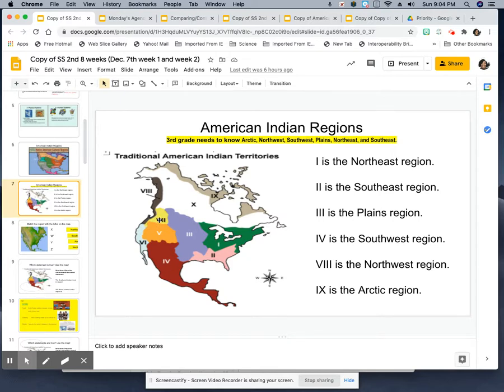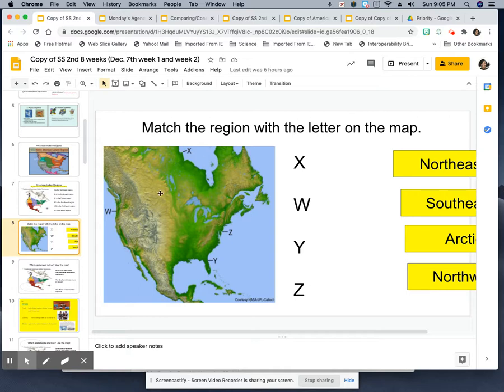The Indians that lived in the longhouses, the wigwams, the chickees, the Northwest Indians lived here. And then, of course, up here at the North Pole, the Arctic area, the Arctic Indians lived here, the Inuit Indians.